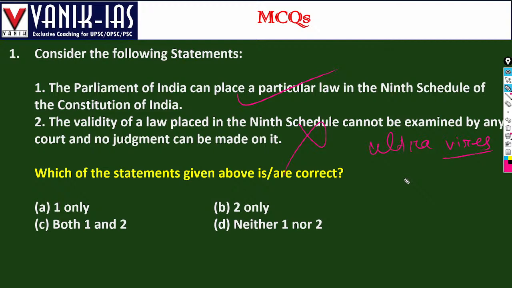Any provision that says judicial review cannot be done is ultra vires, because the Supreme Court says that judicial review is a basic structure of the Constitution.